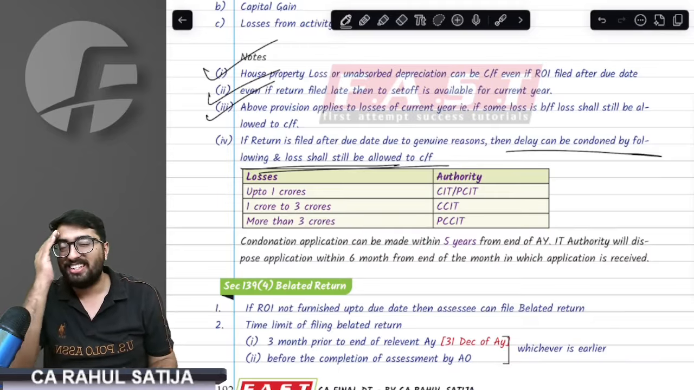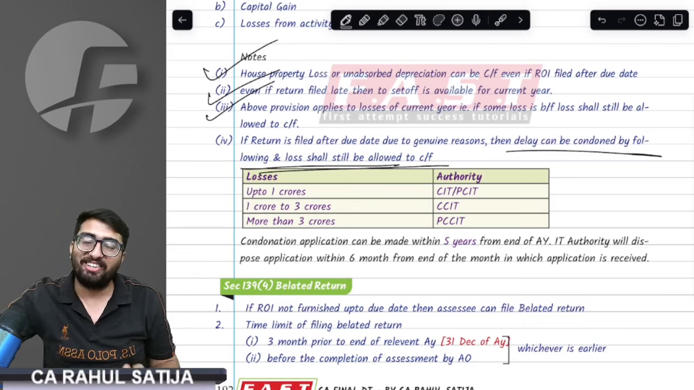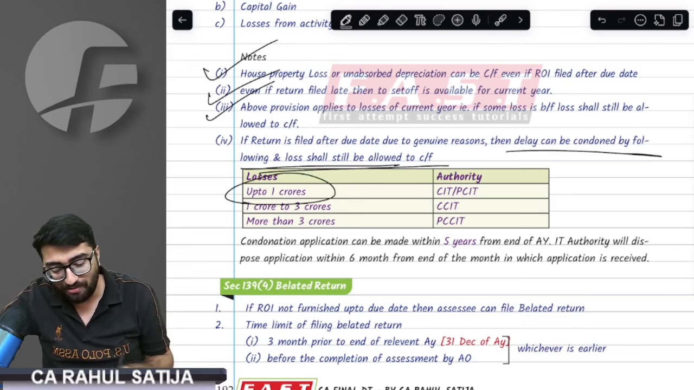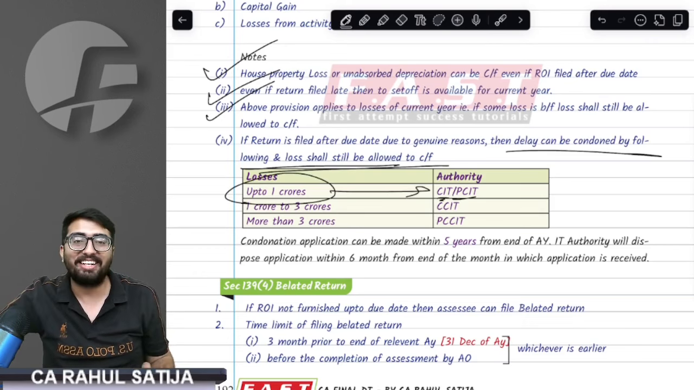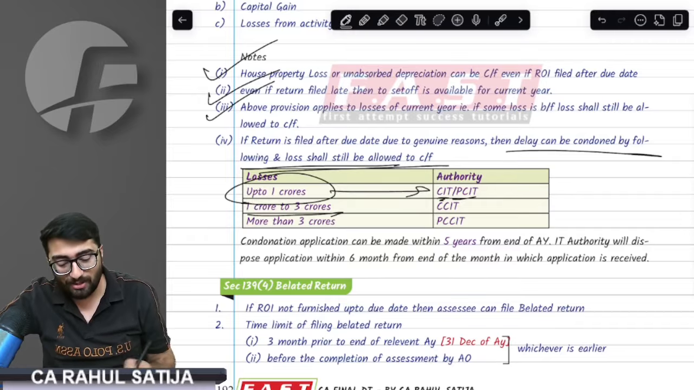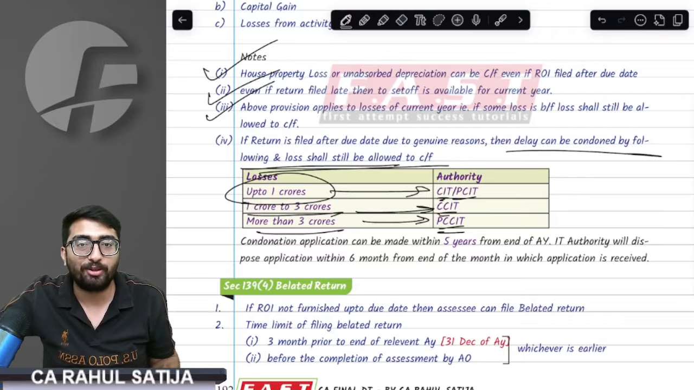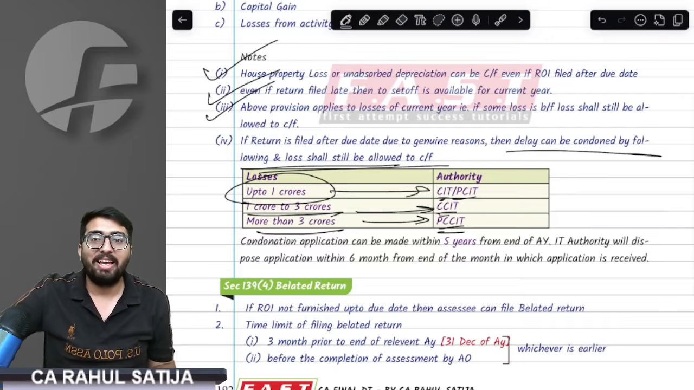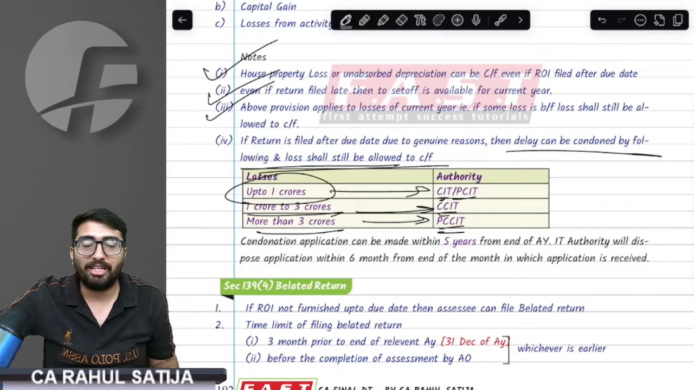From where will you seek condonation? The provision says if your loss amount is up to 1 crore, then you go to the CIT or PCIT. If your loss amount exceeds 1 crore and is up to 3 crore, then the CCIT. And if your loss amount is more than 3 crore, then you go to the PCCIT.